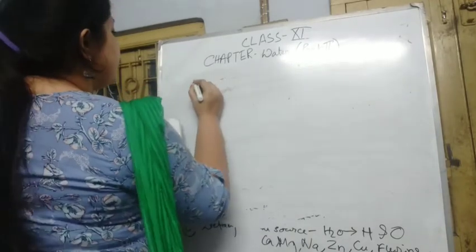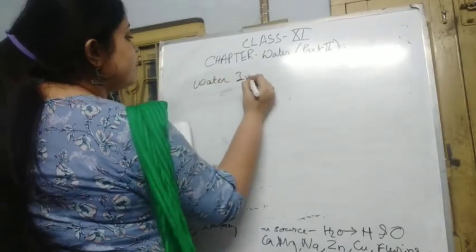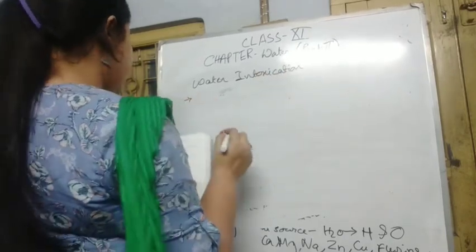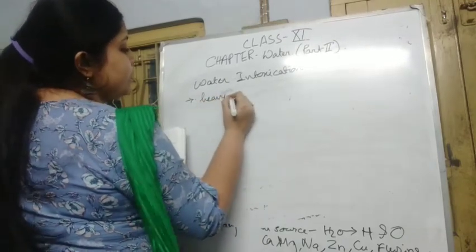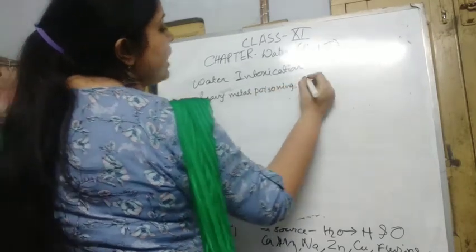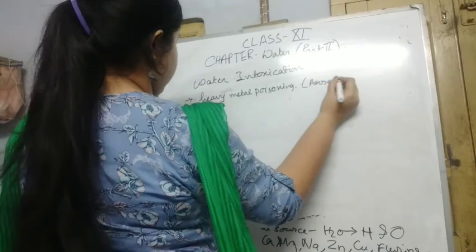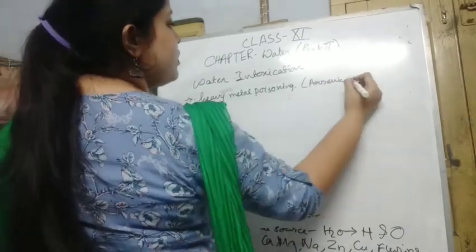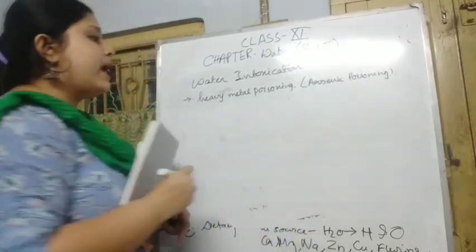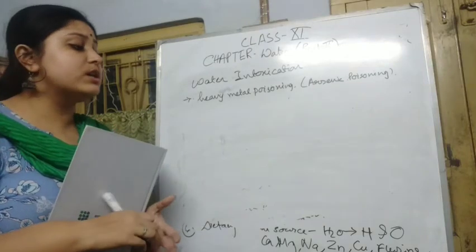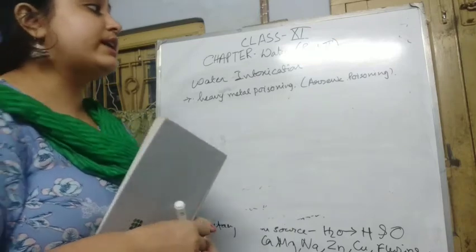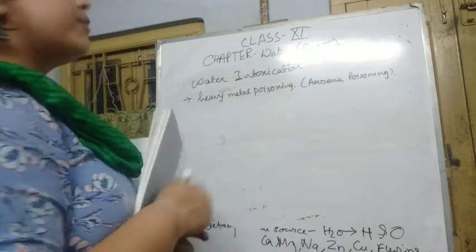Water intoxication is mainly due to heavy metal poisoning. The first one can be arsenic poisoning, which is very common. As I told you, water can mix with minerals, so if any heavy metals mix with this water, it can lead to poisoning. It can make the water poisonous.